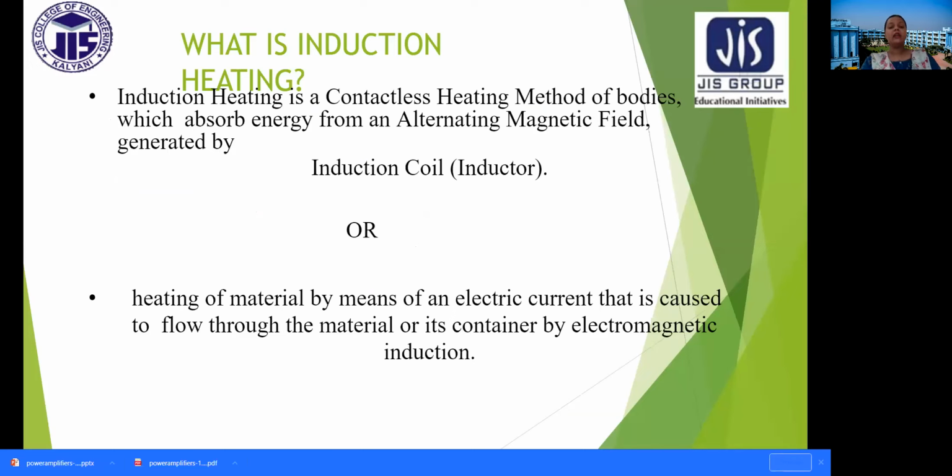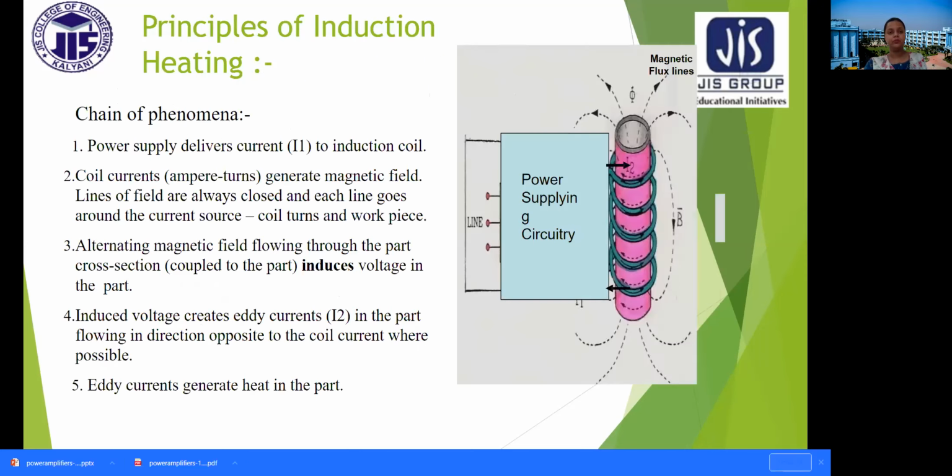In indirect resistance heating, we have seen that there is a direct contact or indirect contact between the charge and the material to be heated. But induction heating is totally a contactless heating method.